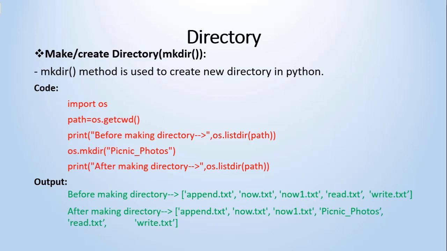For creating a directory in Python, we are using the mkdir method. mk means make, and dir means directory. So mkdir is a short form for make directory, and this method is used to create a new directory in Python. Again, we have to provide the path.